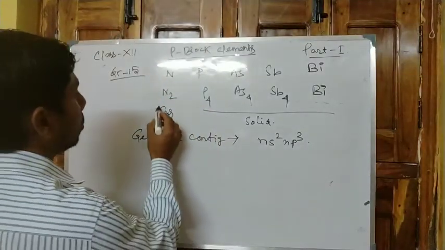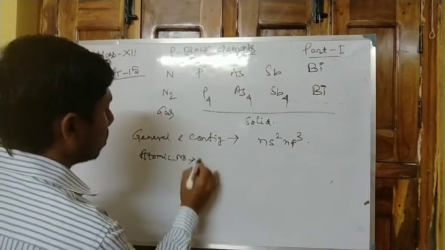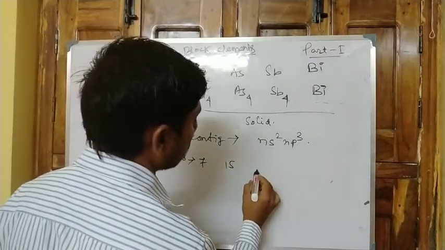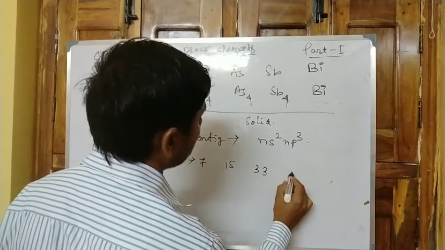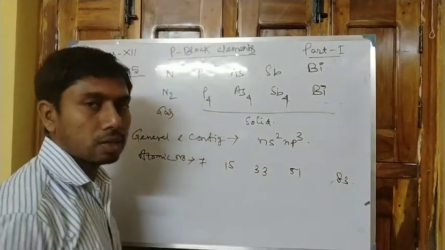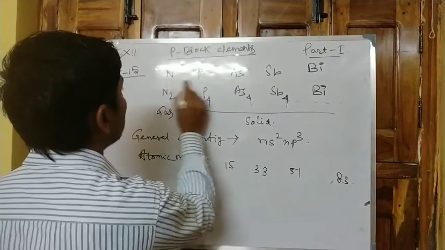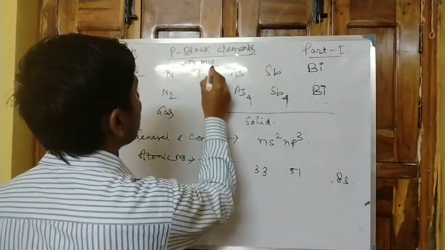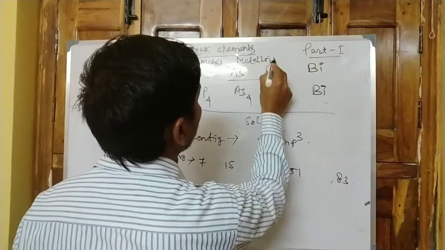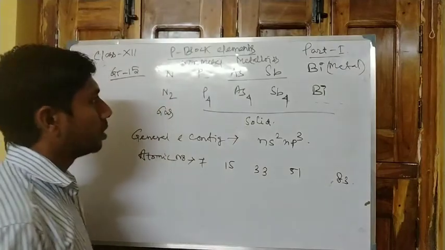Next, atomic number: nitrogen 7, phosphorus 15, arsenic 33, antimony 51, bismuth 83. Nitrogen and phosphorus are non-metals, arsenic and antimony are metalloids, and bismuth is a metal. So these are the physical states of the elements.